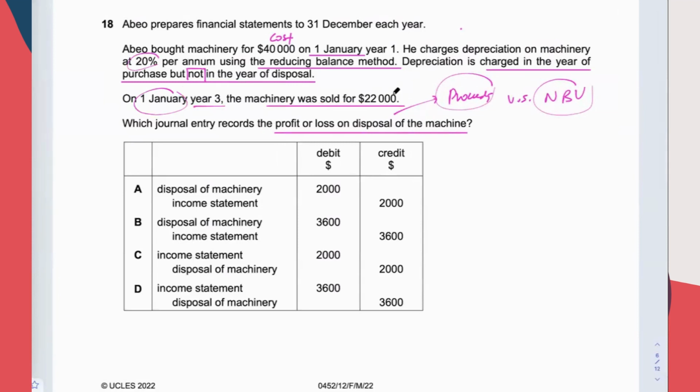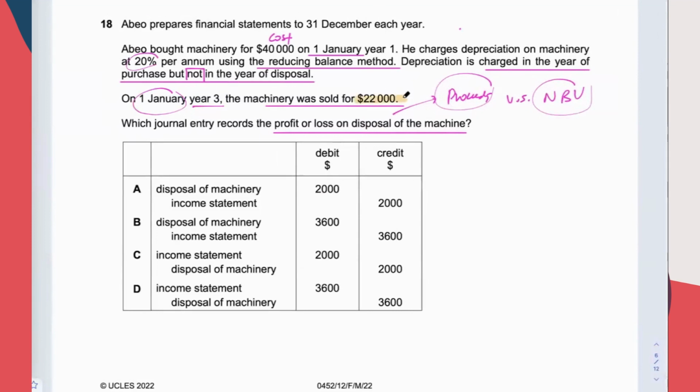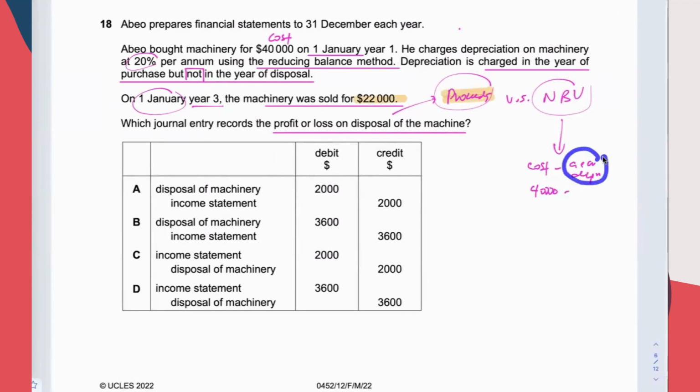That means they have charged depreciation for 2 years, because at the beginning of year 3, they sold it off. And this is what we call the proceeds, the money that you get from selling off the machine. Now we have to find the net book value: cost minus accumulated depreciation. Cost being 40,000. Now let's find accumulated depreciation, which is the total of the first 2 years' depreciation.